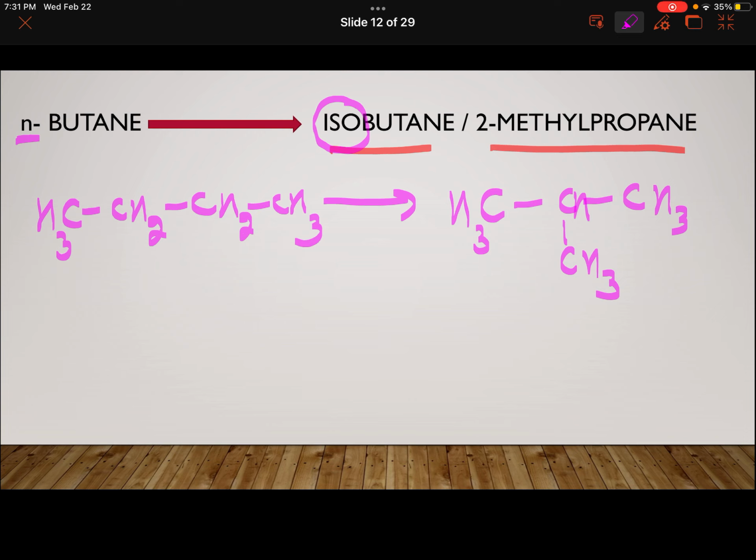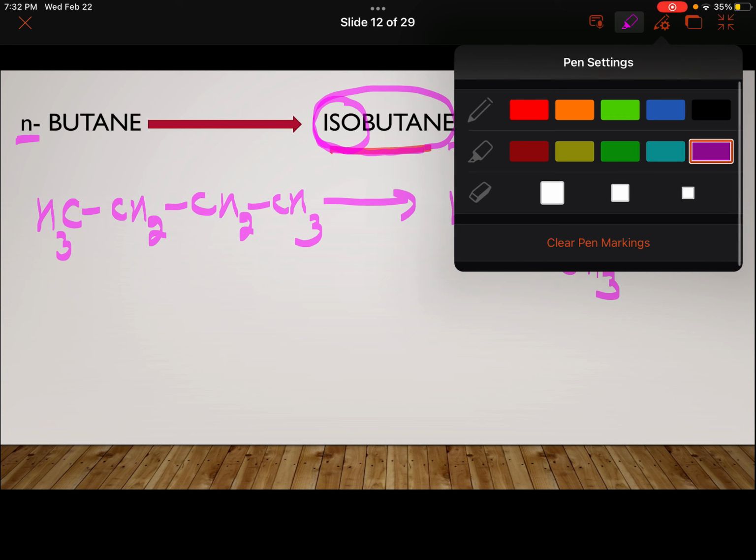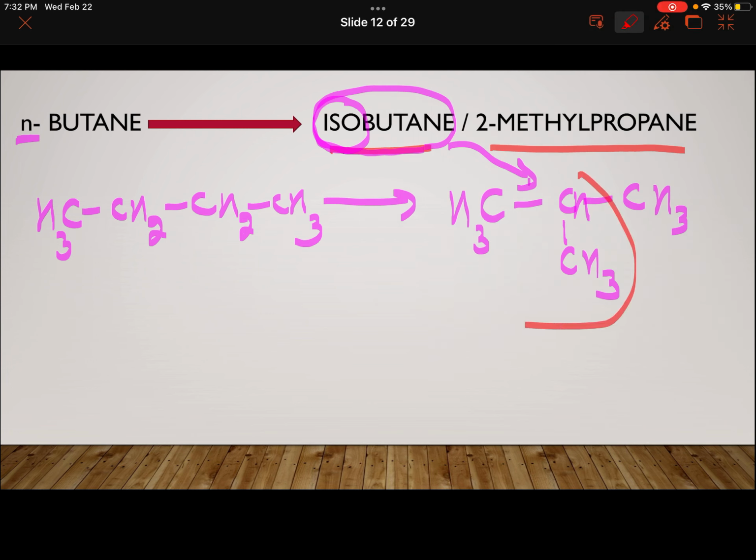So here you have 3 methyl groups on the same carbon, and whenever you have 3 methyls on the same carbon, that is generally called neo. But in many books you will find this isobutane, so that is this. Okay, 2 methyl propane is called isobutane also. Why am I calling it iso? Because you have this carbon attached to at least 2 CH3.